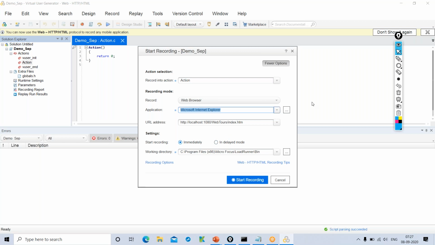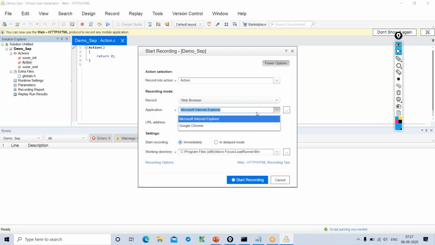Hey, I have a question. When you pick Google Chrome, which version is used? Is it the version on your desktop, or a version of its own in VuGen? It has to pick up the version which is there in my machine.